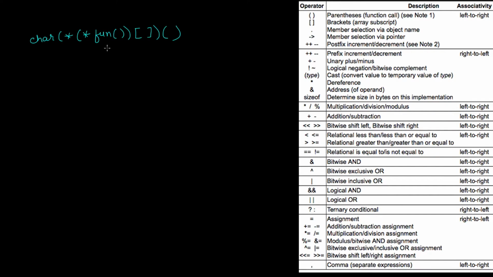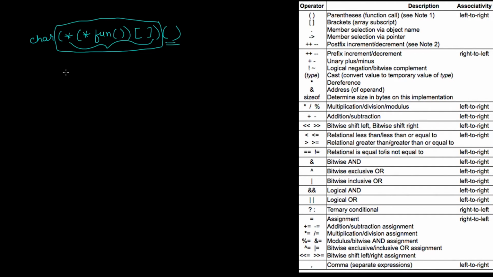Okay, let us suppose we are having this complex declaration. Now in this complex declaration, you will find which of these brackets have highest precedence, right? Here there are nested brackets also. For example, if you see this, this is one single bracket, that means whatever data is inside these brackets, and this is some other bracket, okay, and this outer bracket is denoting a function which is returning a character. But we have to identify what are these inner brackets, right?